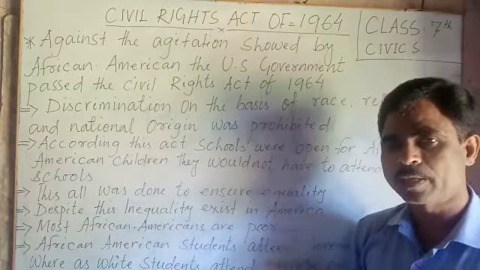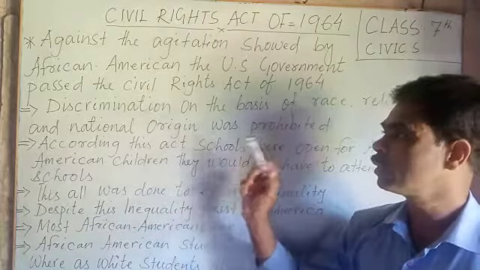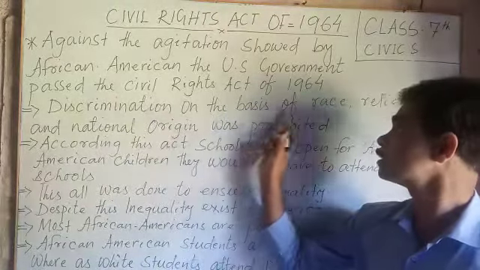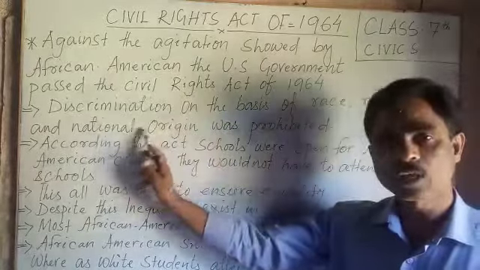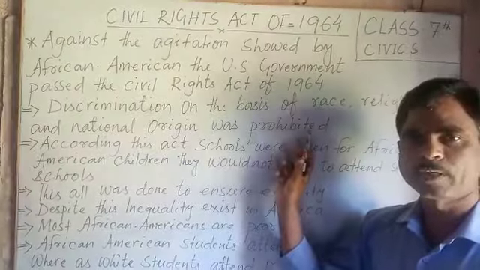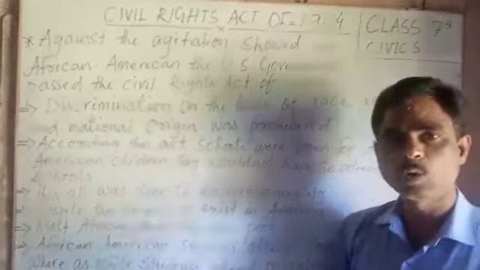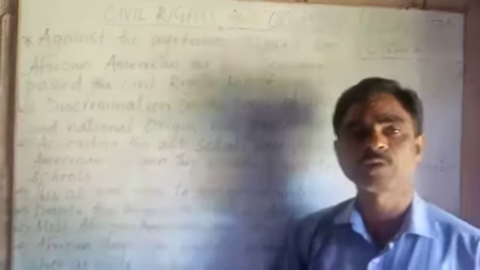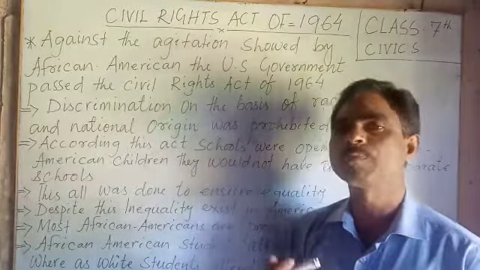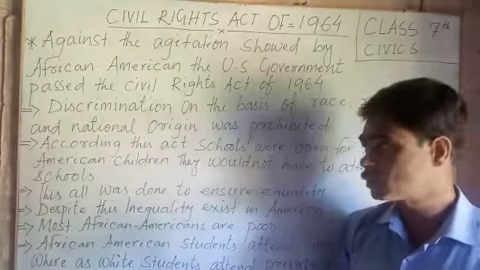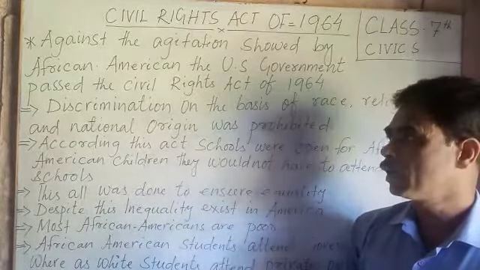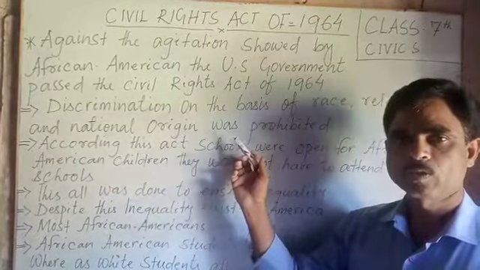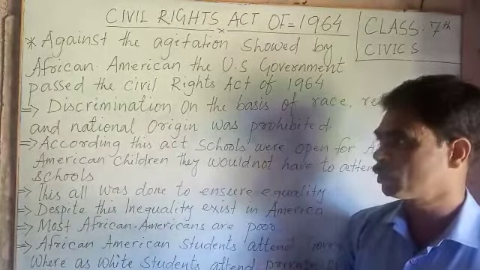So what was there in the law? First, discrimination on the basis of race, religion, caste and national origin was prohibited. Before the law was passed, there was discrimination between African Americans and the original Americans. After the law was passed, there was to be no such feeling of race, religion or national origin among the people.